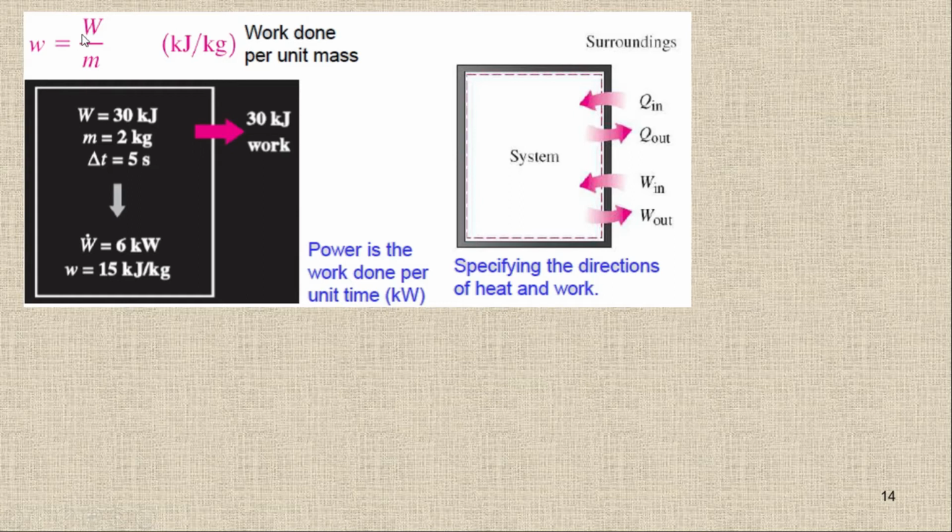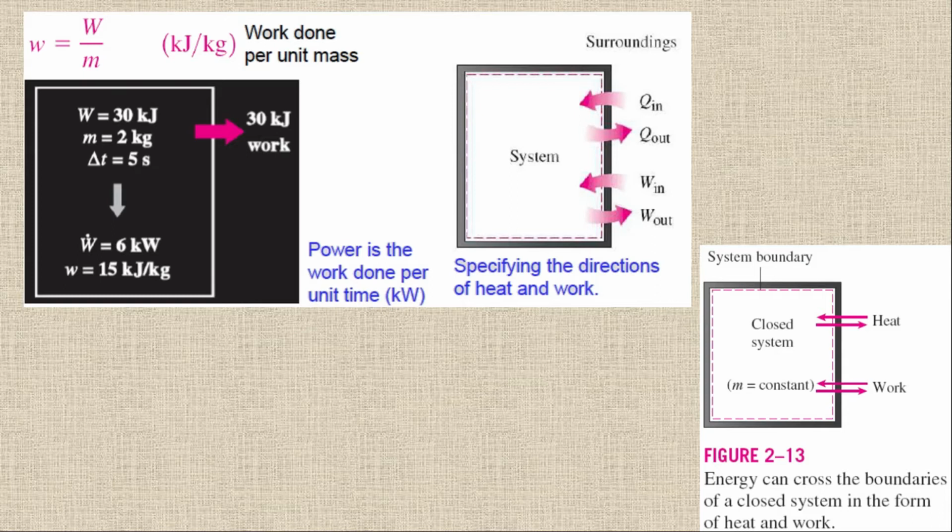So remember, we have the capital W, we have small w, and then we have W dot, which is equal to work done. And this is the formal convention: Q in, Q out, W in, W out. If you remember this, then it will be easy to write the energy balance.